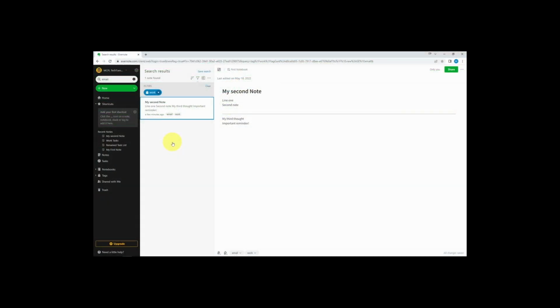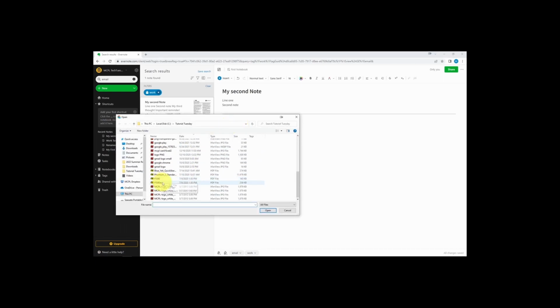Any type of file can be attached to a note as long as the total size of the note with the attachments included does not exceed the note size limit of your account. For the free plan, that's 25 megabytes. To add an attachment, you can drag and drop a file or click the blue Insert button and choose Attachment.